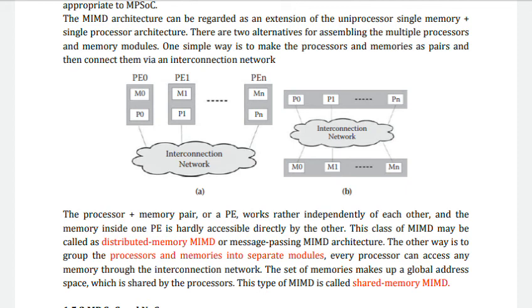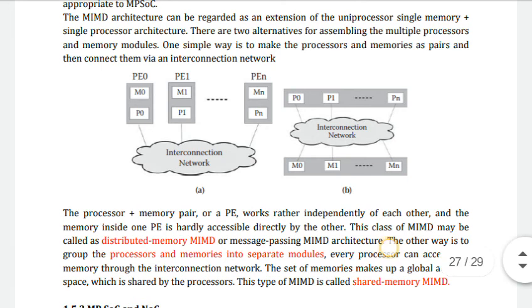This figure shows the processor plus memory pairs, or PEs, work rather independently of each other, and the memory inside one PE is hardly accessed directly by the other. This class of MIMD may be called distributed memory.